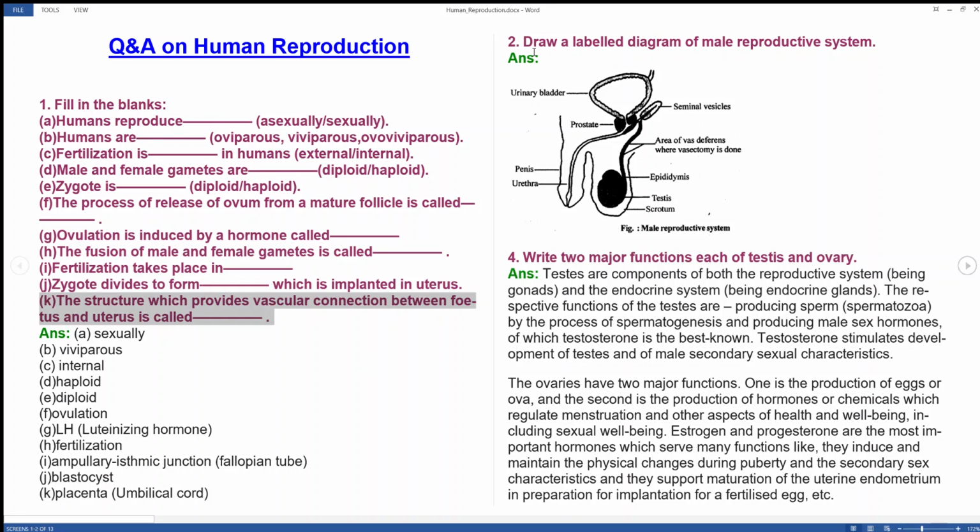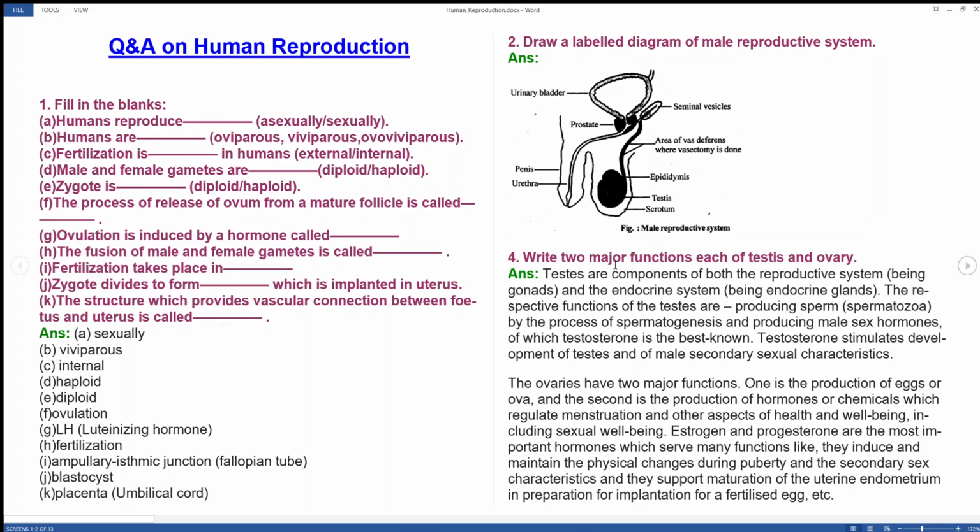So the next question, which comes for 5 marks many times with explanation: explain the male reproductive system. This is the diagram, a simple diagram which you can practice very easily. The structure shows urinary bladder, seminal vesicle, prostate gland, area of vas deferens where vasectomy is done, the tube-like structure, epididymis, testis, scrotum, penis and urethra.